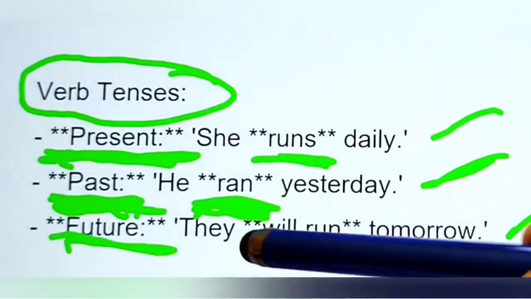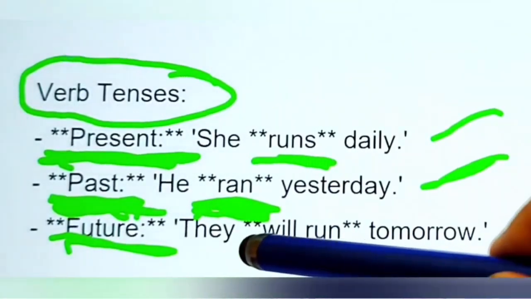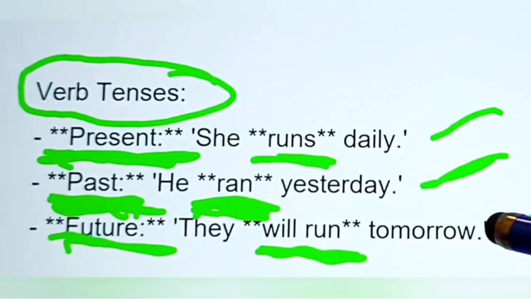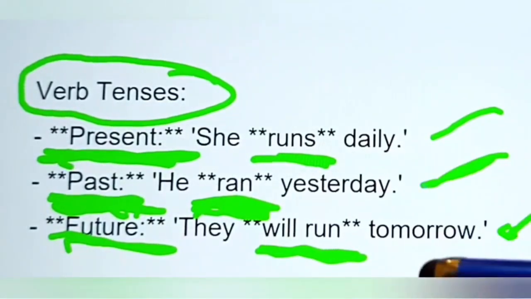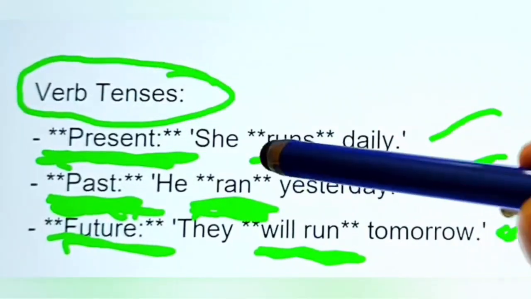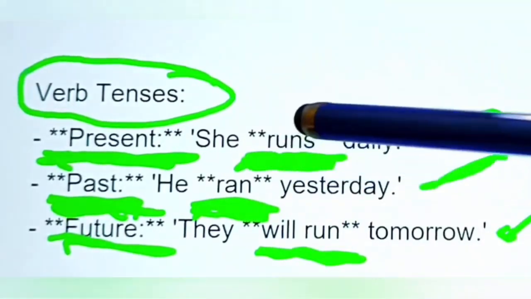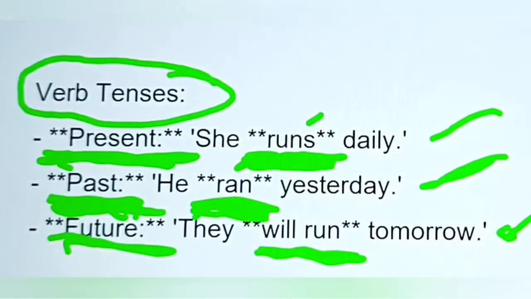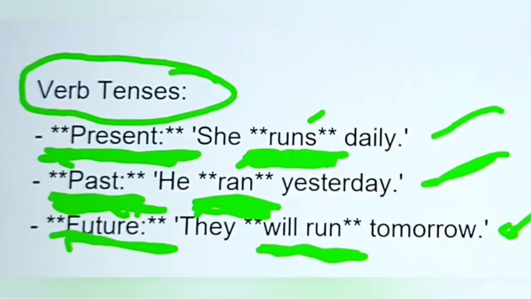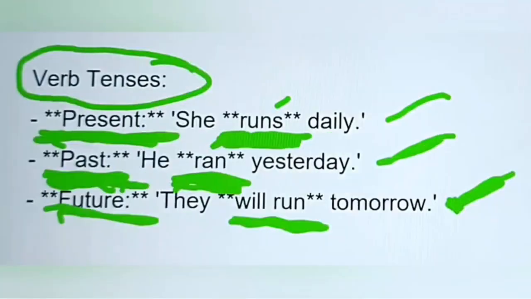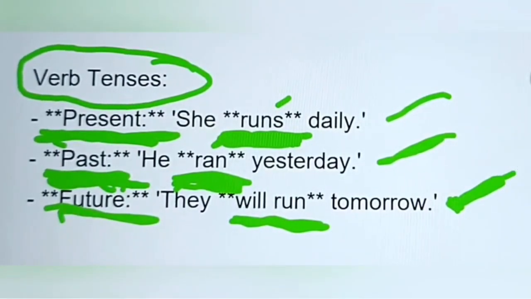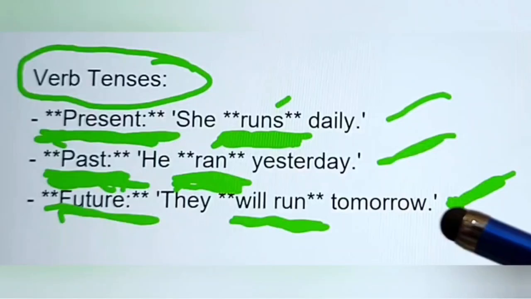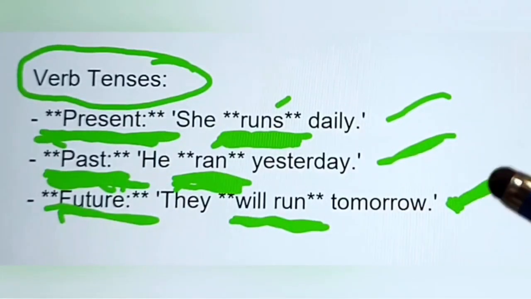We use the third form of the verb, run, for the perfect tense. And the base form we use in the present tense, we add s or es according to the requirement of the sentence. Hopefully you understand about the verb and what is the role of the verb in a sentence.